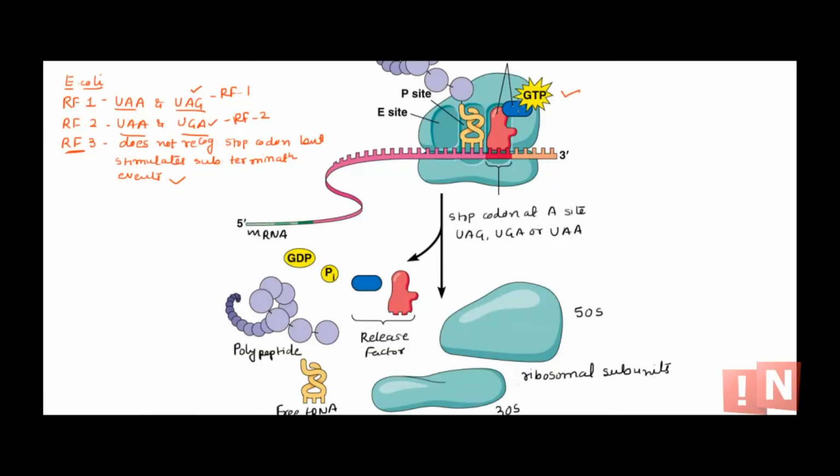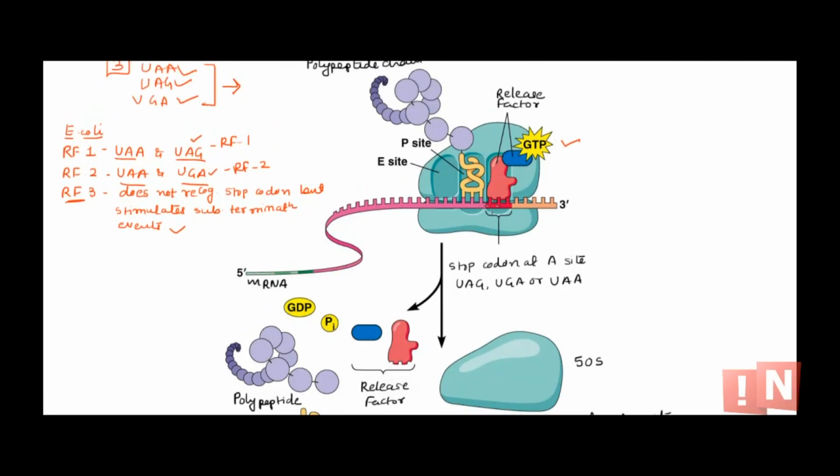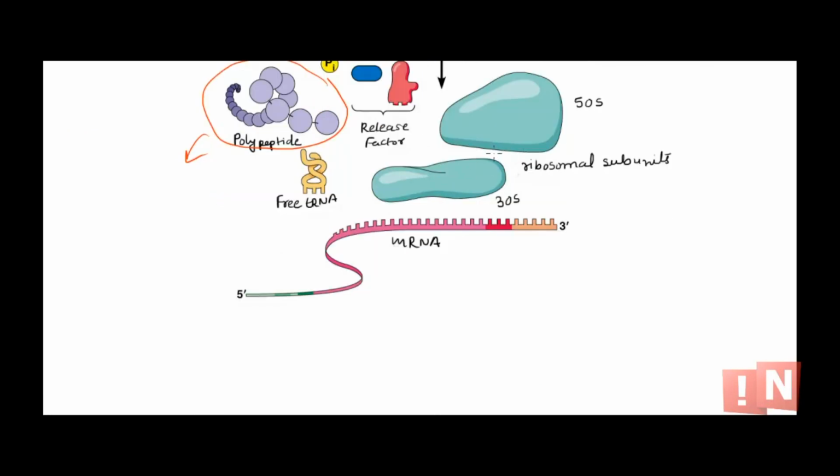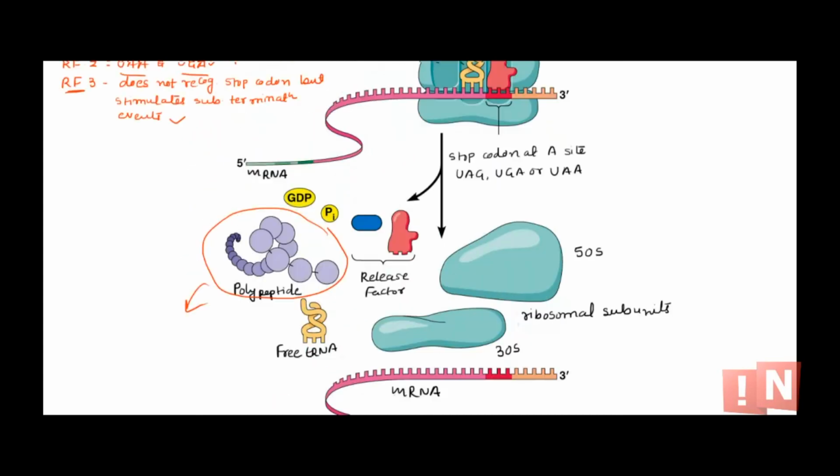So now once this comes and binds to the A site, you remember in the elongation what happens when tRNA comes and binds to the A site, the next step will be peptide bond formation, where the amino acid sequence needs to be shifted, right? But here there is a release factor, there is no amino acid. So for peptide bond formation, the amino acid sequence would be cleaved from this P site, but there is nothing over here. So this amino acid sequence will be released. Right, so now this polypeptide is released from the P site, and the ribosome is again separated into 30S and 50S ribosomal subunits. So that's how the termination occurs.